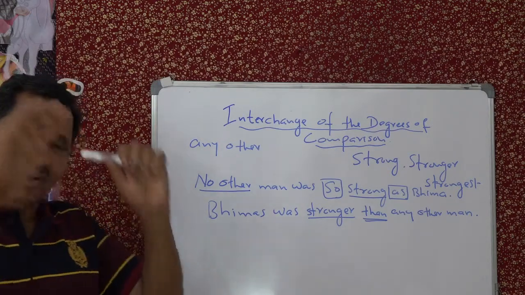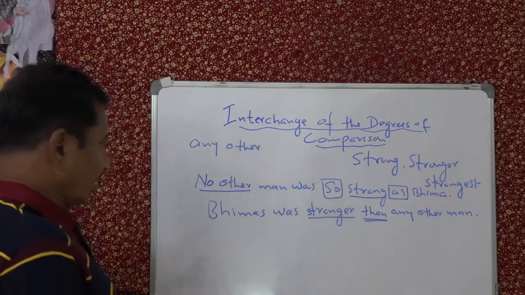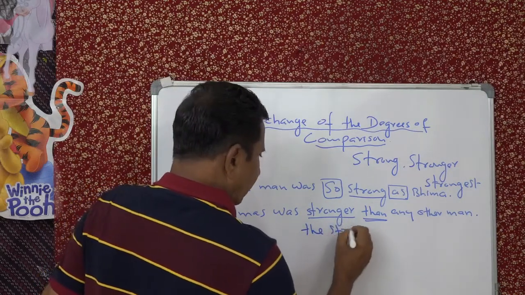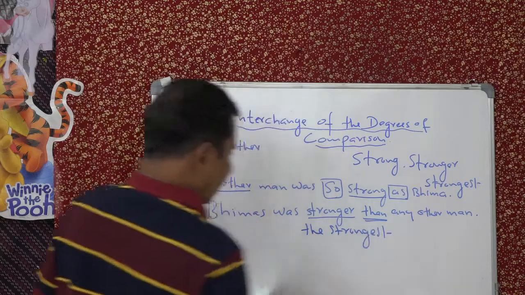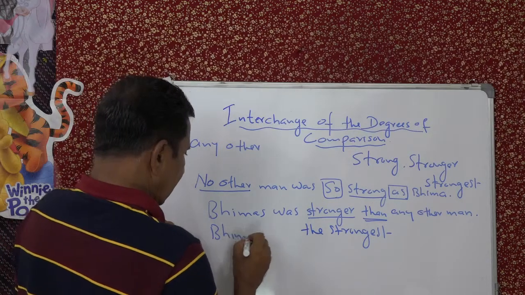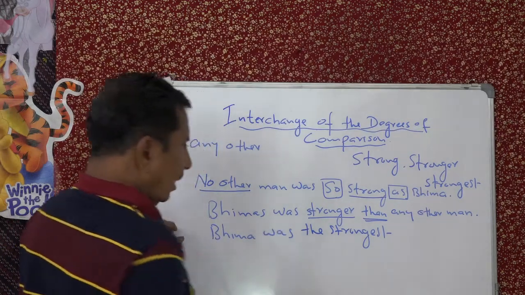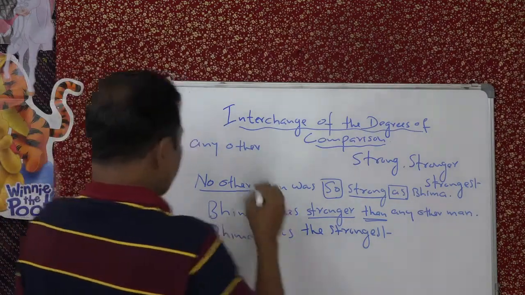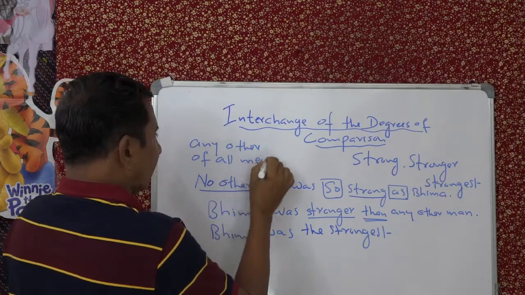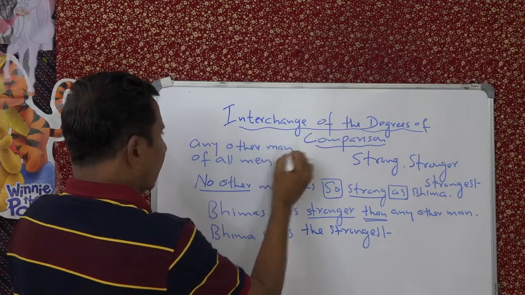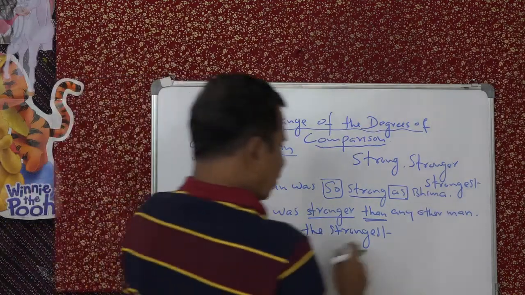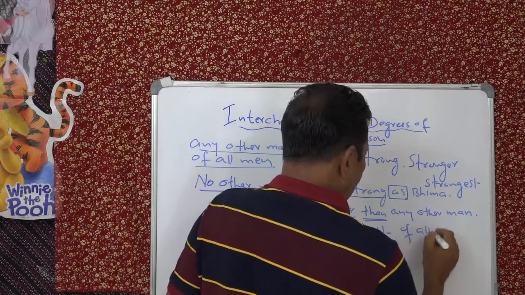So instead of 'stronger' you should say 'the strongest', and 'any other man' becomes 'of all men'. So Bhima was the strongest of all men.